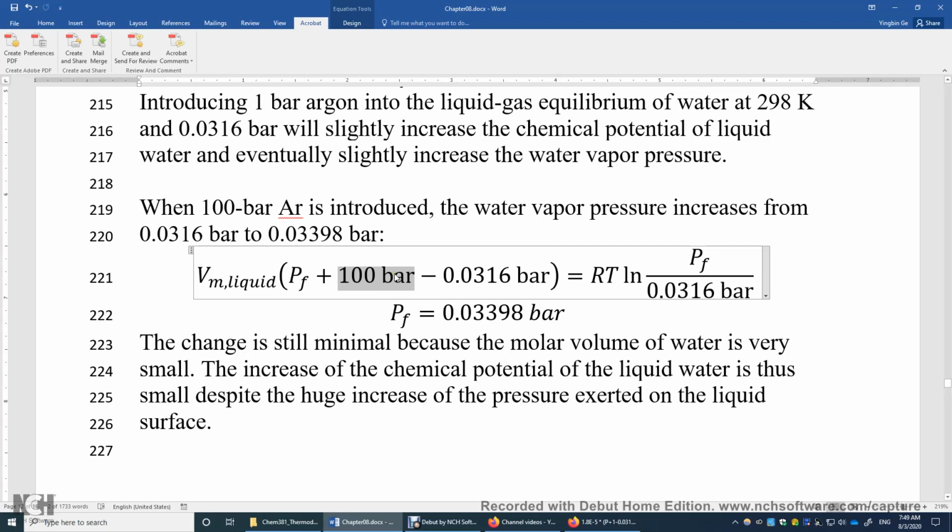When you do the multiplication, you get 180 joule per mole. It's still very small: 0.18 kilojoule per mole. The vaporization of water has an enthalpy change of 41 kilojoule per mole. So compare 41 and 0.2.